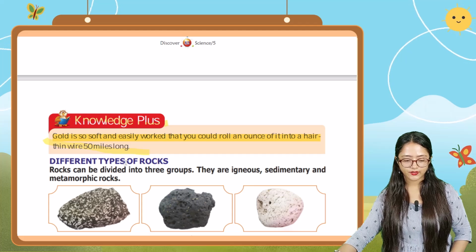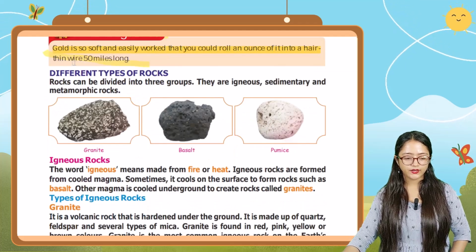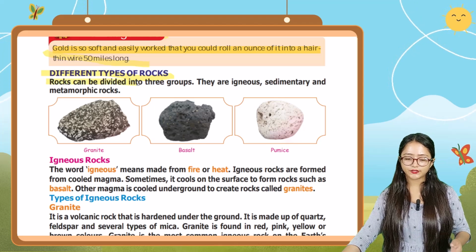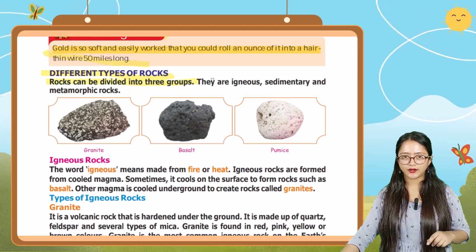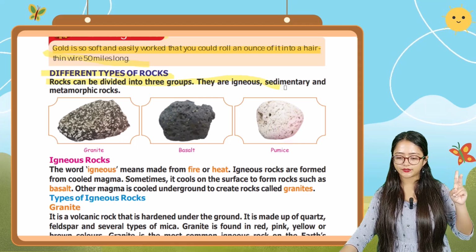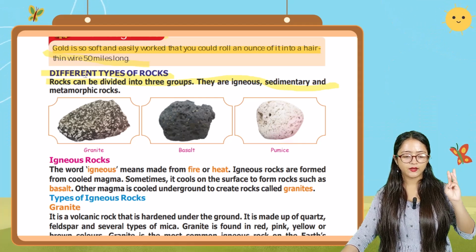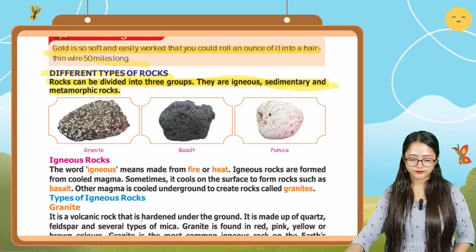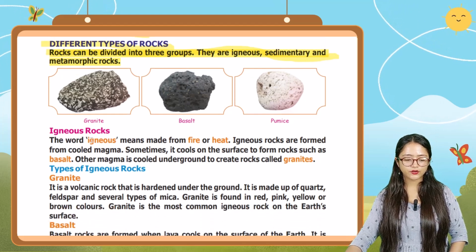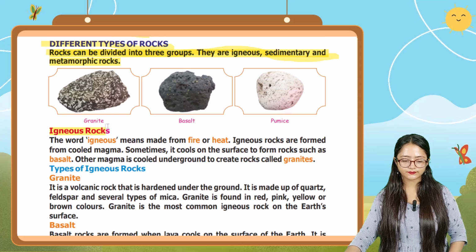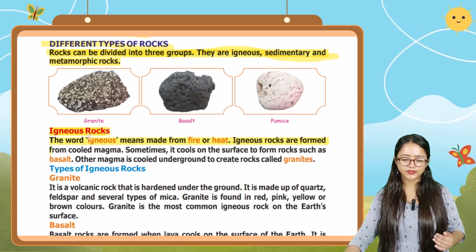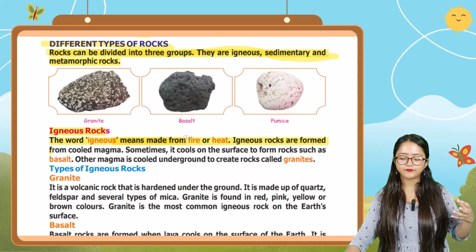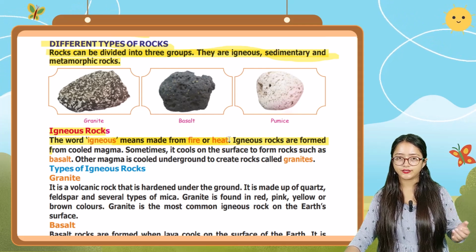Okay, now here are some different types of rocks. Rocks can be divided into three groups. They are igneous, sedimentary, and metamorphic rocks. So first we're going to talk about igneous rocks. The word igneous means made from fire or heat.